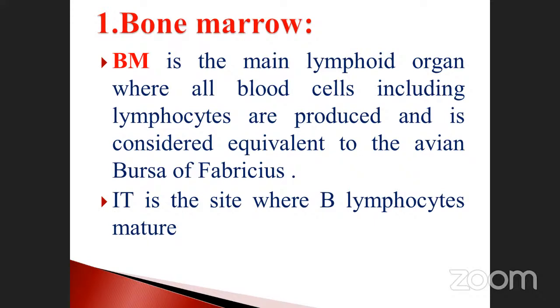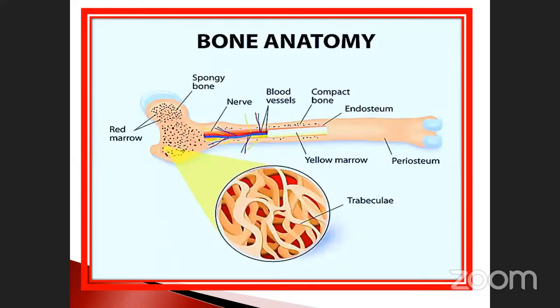In the bone marrow also, B lymphocyte maturation takes place. This is also another important thing. See, this is considered as bone marrow. See here, the bone marrow structure. There are two tissues. One is called spongy bone, which has some holes. And there is also red marrow, nerve cells and blood vessels, compact bone, and endosteum. The inner part is yellow in color, which is called yellow marrow.